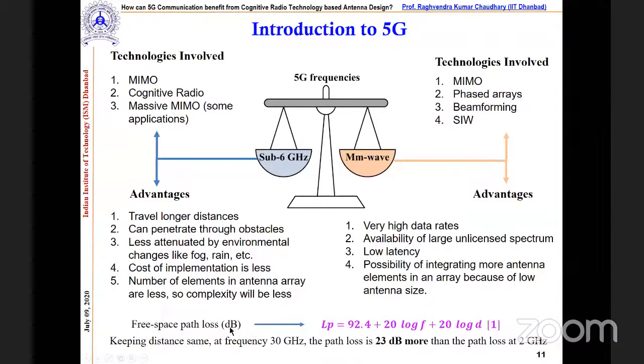Another reason is that free space path loss is also there. If you compare at 30 gigahertz, the path loss is 23 dB more than the path loss at 2 gigahertz. But it is not like that the millimeter wave has no scope; there is so much research, and we are also doing it, for other applications as well, correct? So mainly in this presentation, I will focus on the sub 6 gigahertz.